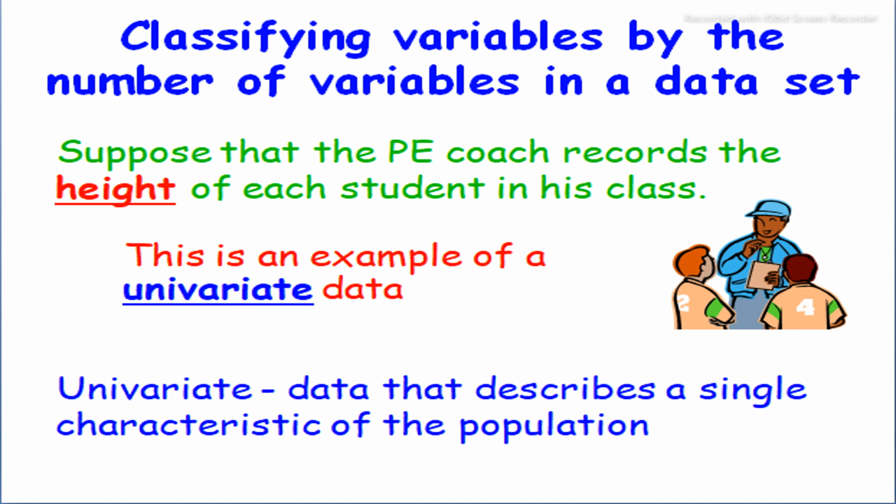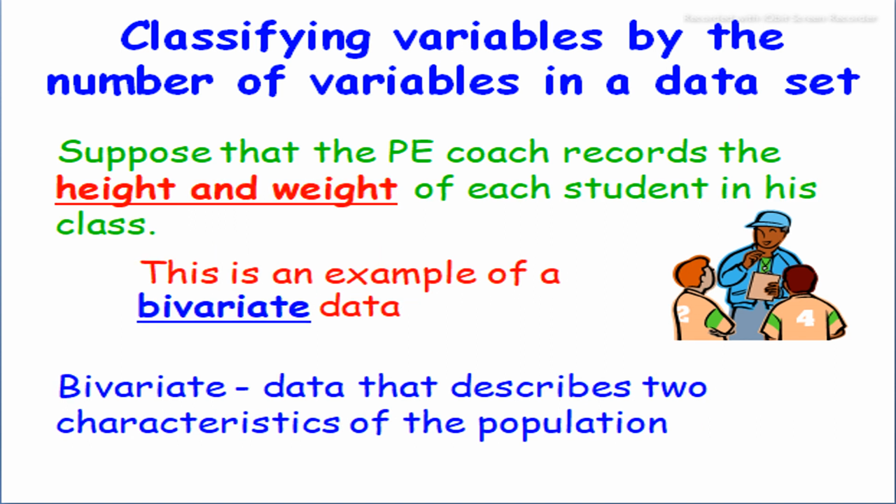Classifying variables by the number of variables in a data set. Suppose that the PE coach records the height of each student in this class. This is an example of univariate data. Univariate data describe a single characteristic of the population.